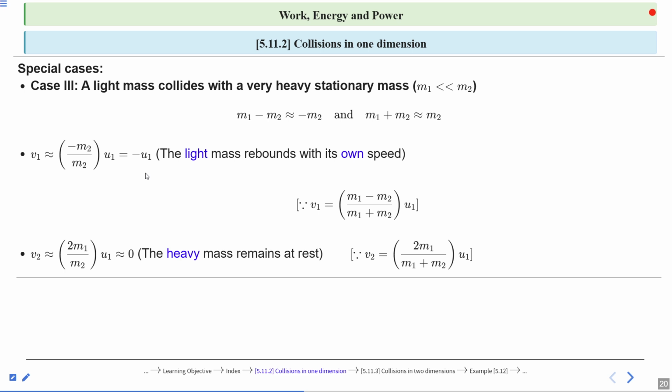If we talk about v2, we know the standard formula, that is 2m1 divided by m1 plus m2, into u1. Here we assume m1 minus m2 is equal to minus m2, and m1 plus m2 is equal to m2. So just put the values here: 2m1 as it is, divided by m2, into u1. So the heavy mass object remains at rest in that case. So v2 is equal to 0.